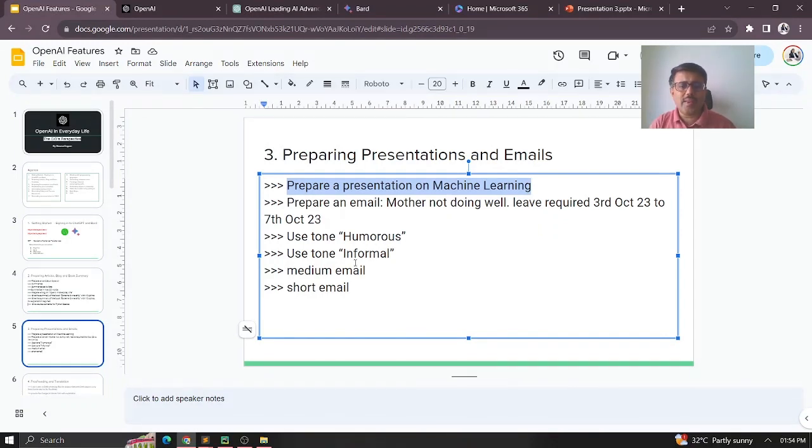Next we'll go to an email. Suppose, for example, my mother is not doing well. I just need leave from 3rd October to 7th October. Of course, the dates are already over, so I'm just putting this in. Let's see how ChatGPT is preparing the email for me.